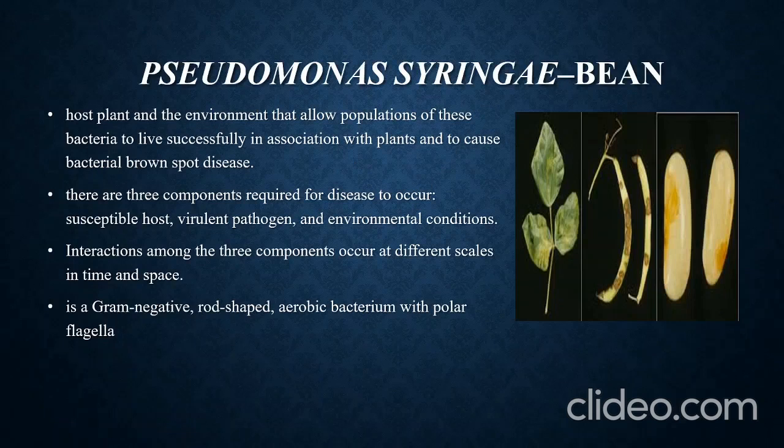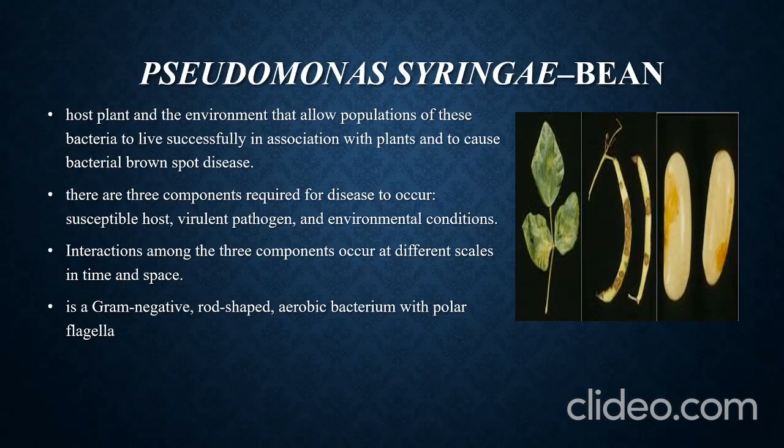The next is Pseudomonas syringae. It infects the bean host plant, and environments that allow the population of this bacteria to grow on a plant. There are 3 components required for the disease to occur: a susceptible host, a virulent pathogen, and the environmental condition.